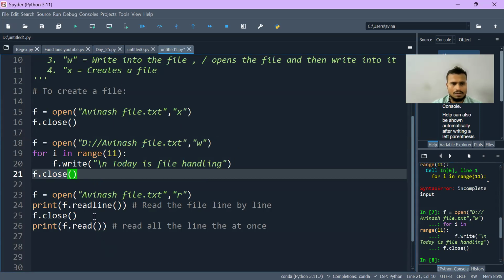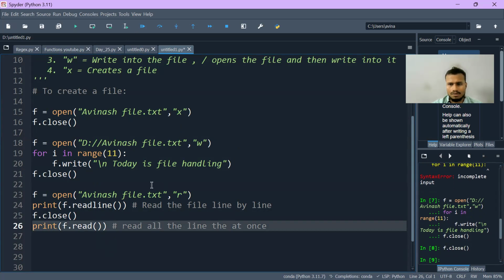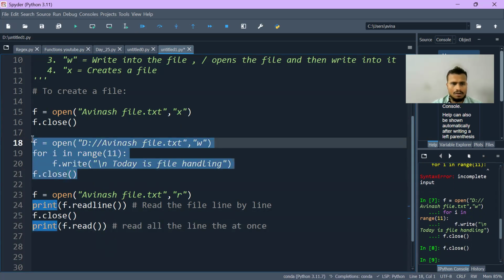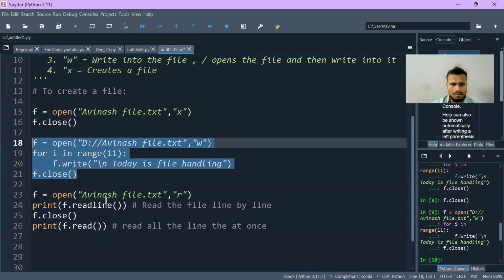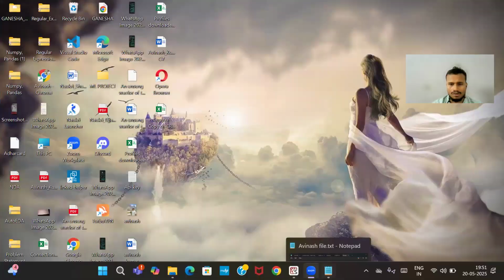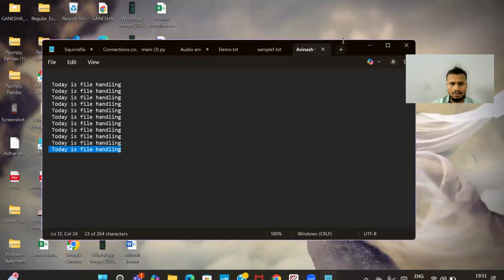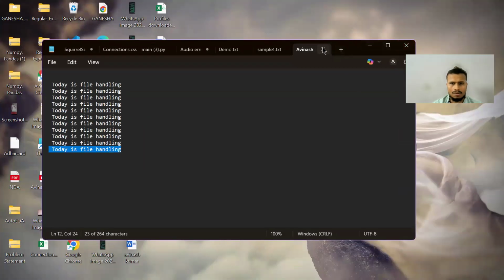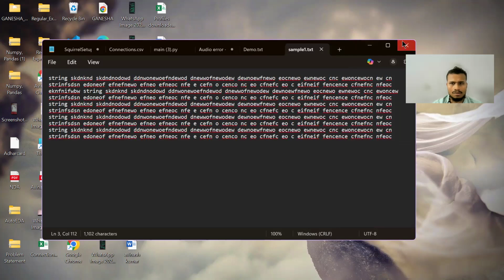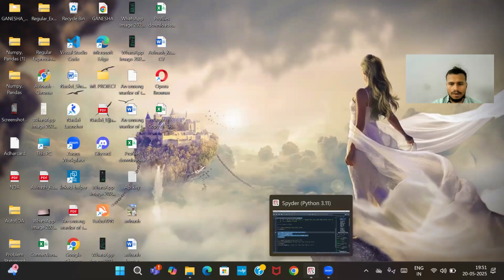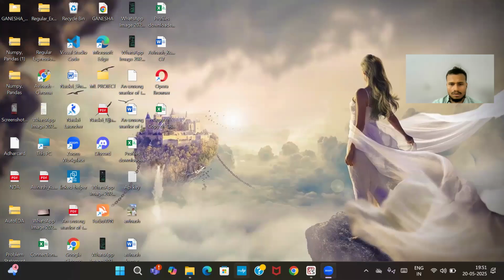First I have to close my file, and then I will open this. Basically, this file is being opened, and for that reason it's not overriding into the file.